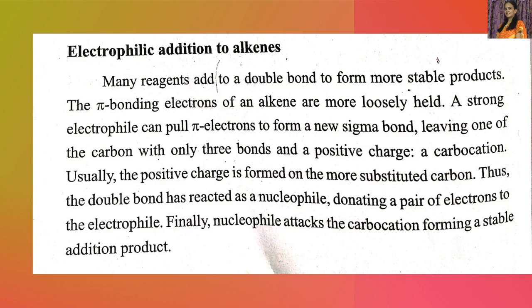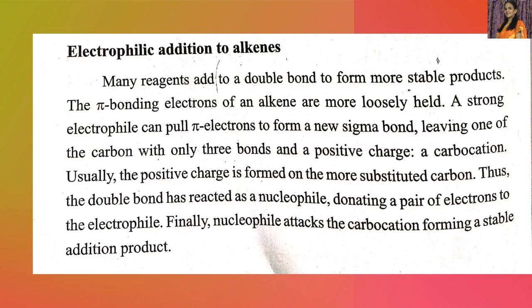Many reagents add to a double bond to form more stable products. The pi bonding electrons of an alkene are more loosely held. Therefore, a strong electrophile can pull pi electrons to form a new sigma bond, leaving one of the carbons with only 3 bonds and a positive charge.